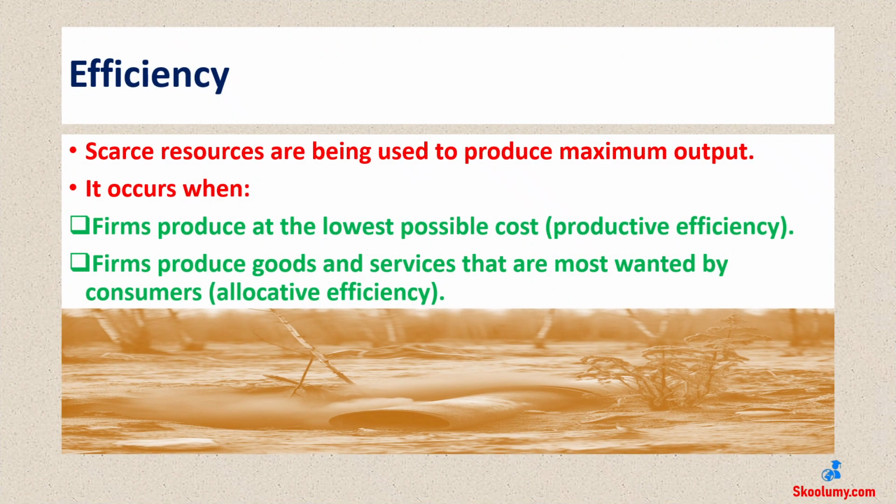Efficiency. It occurs when scarce resources are being used to produce maximum output. Efficiency can occur when firms produce at the lowest possible cost. This is referred to as productive efficiency. When firms produce goods and services that are most wanted by consumers, it is known as allocative efficiency.